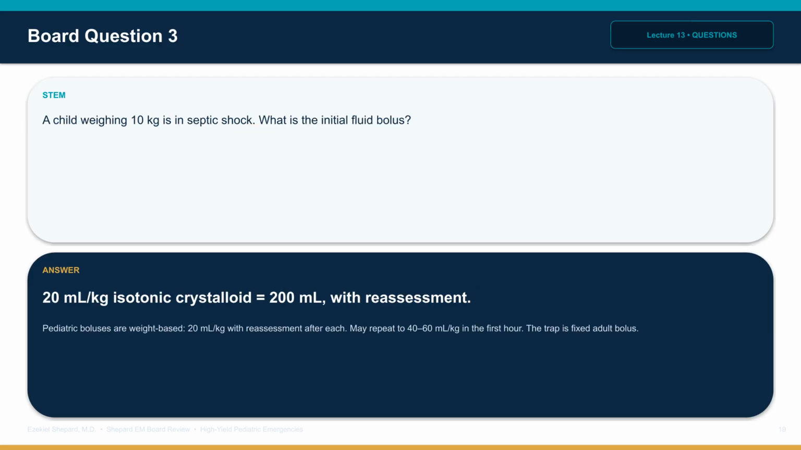Question 3. A child weighing 10 kilograms is in septic shock. What is the initial fluid bolus? The answer is isotonic crystalloid 20 milliliters per kilogram, which is 200 milliliters, with reassessment after each bolus. The board trap is using a fixed adult bolus without weight-based calculation.